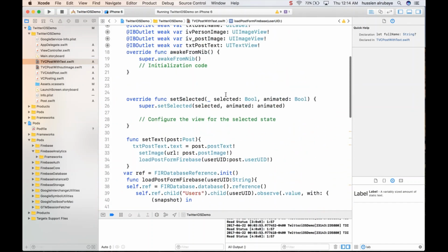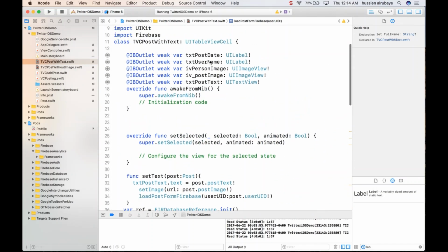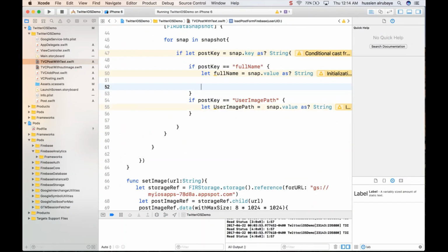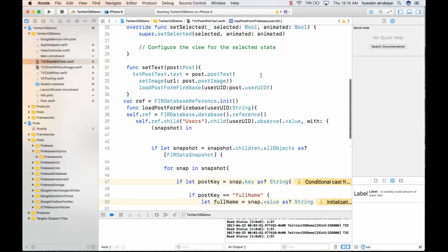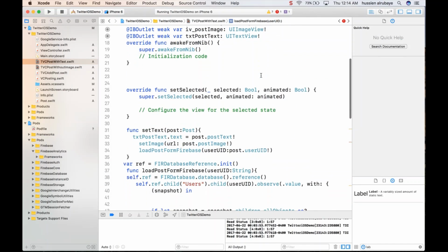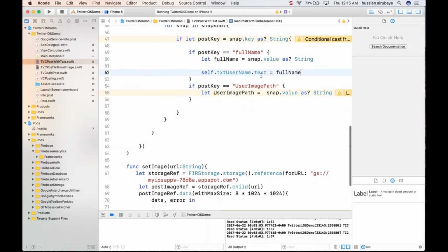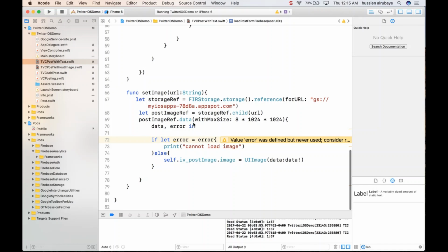To set the full name, you know that username, here it is. So you say, hey, self dot username text will be equal to whatever full name you have. While loading the image is not something straightforward to do, you know that to load an image we have a number of processes to do, like setting the image this way. You give it the URL and it will be responsible for setting the image.